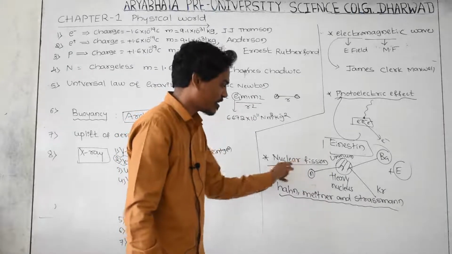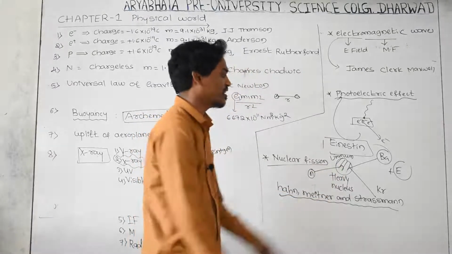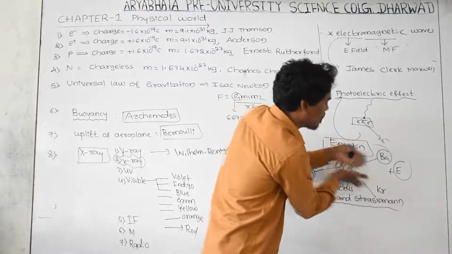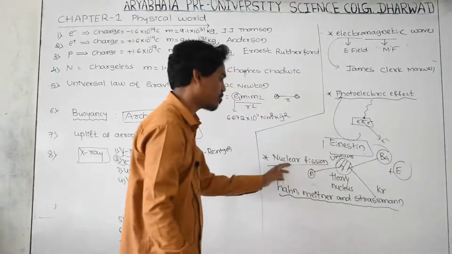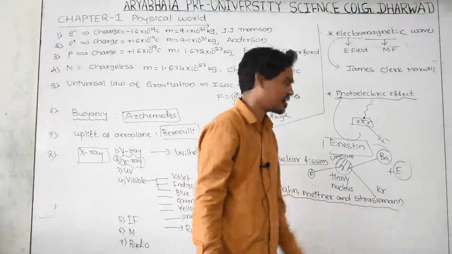Nuclear fission. What is nuclear fission? When a slow neutron hits a heavy nucleus, then that nucleus gets split. Therefore, that breaking or splitting of heavy nucleus is called nuclear fission. That process is discovered by these three respective scientists.